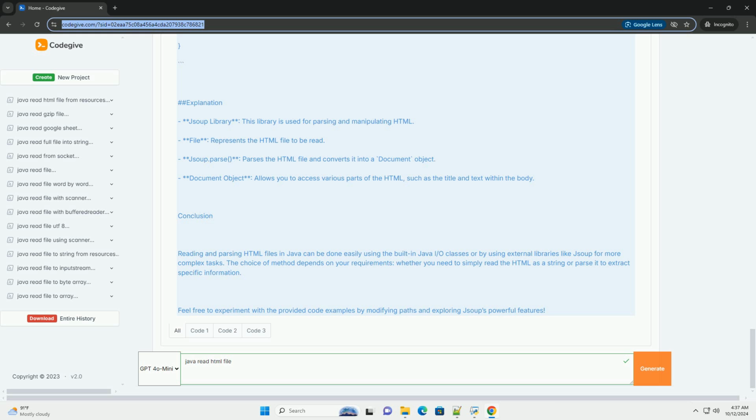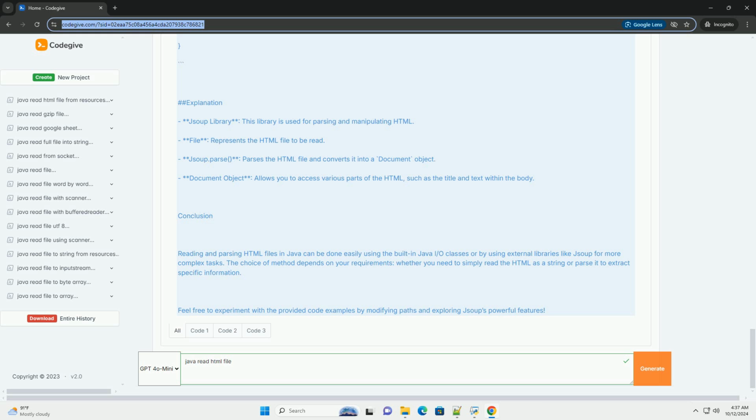Explanation. Jsoup library: this library is used for parsing and manipulating HTML. File: represents the HTML file to be read. Jsoup.parse: parses the HTML file and converts it into a document object. Document object: allows you to access various parts of the HTML, such as the title and text within the body.